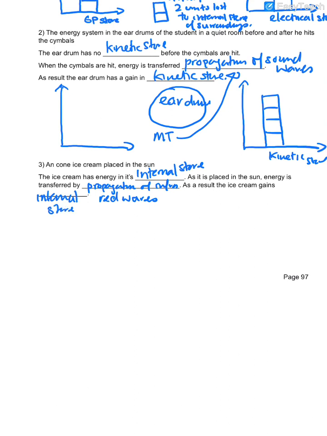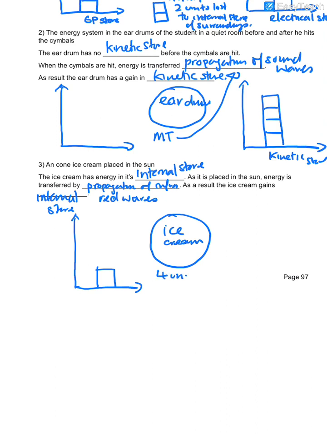Okay. So very simple. LOL diagram before, maybe 1 unit. O, what's the O, Shahir? The sun, the ice cream. The ice cream, yes. Okay, then after that, let's say 4 units of thermal energy transferred.